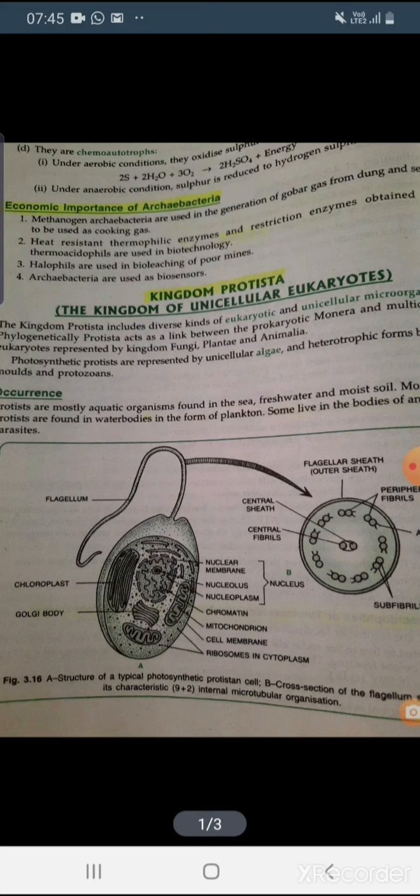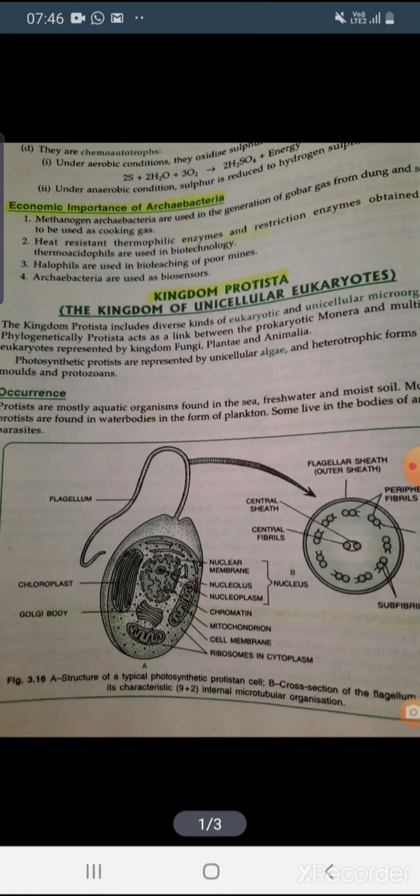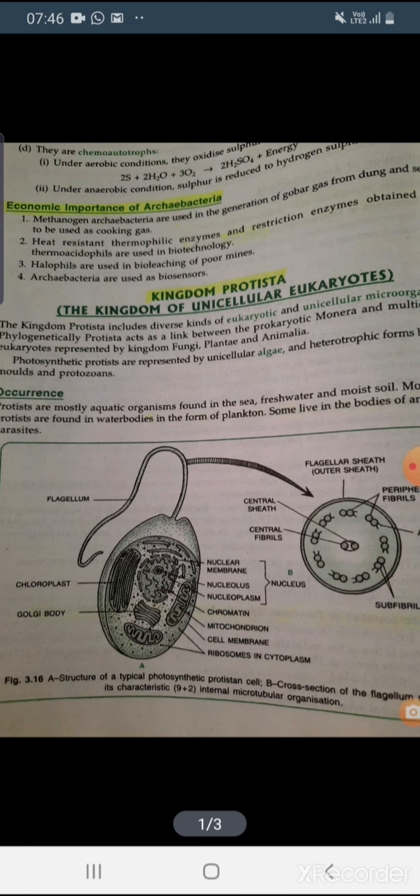So here so many characters are given, but in your reduced syllabus only 3 or 4 general characters of kingdom Protista you have to learn. Okay, so the Protista, first they are the unicellular organism, they are the unicellular eukaryotes. They possess membrane bound distinct organelles like nucleus with nuclear membrane and nuclei, mitochondria, chloroplast, all these organelles. Their locomotion generally occurs by pseudopodia, flagella and cilia.